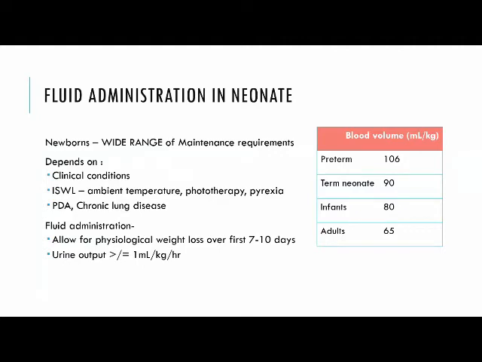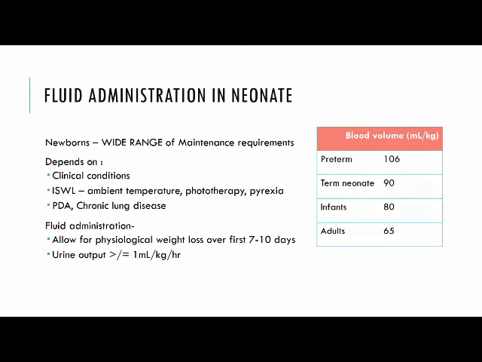Fluid administration in a neonate is different from adults. In adults, we have formula-based calculation for requirement of fluids. In newborns, there is a wide range of maintenance requirements. It depends on clinical conditions, insensible water loss, based on ambient temperature, phototherapy, pyrexia, as discussed earlier, and whether the child has PDA or chronic lung disease. So fluid administration has to allow for adequate physiological weight loss in the first 7 to 10 days. Target urine output is usually more than or equal to 1 ml per kg per hour.